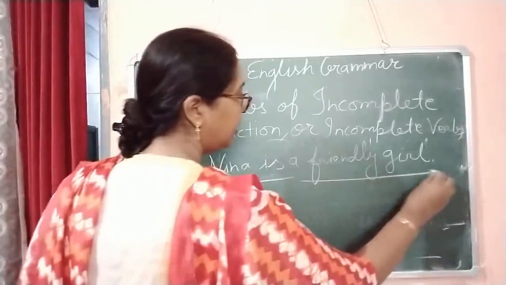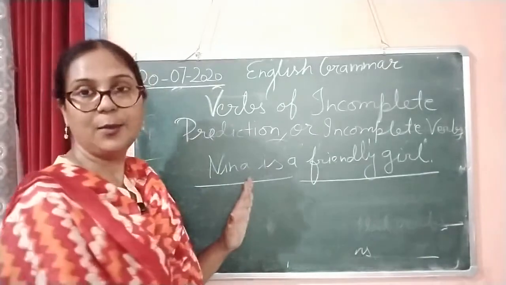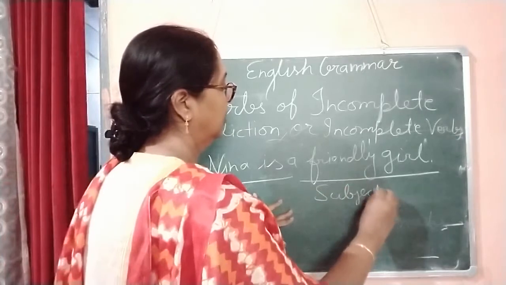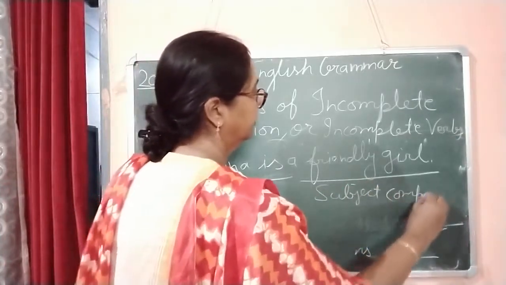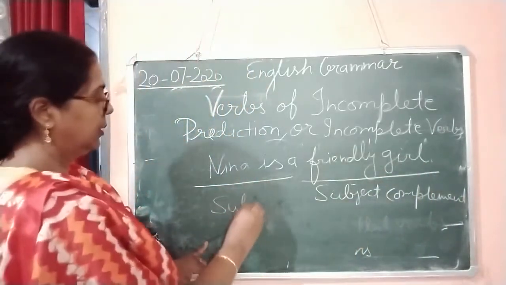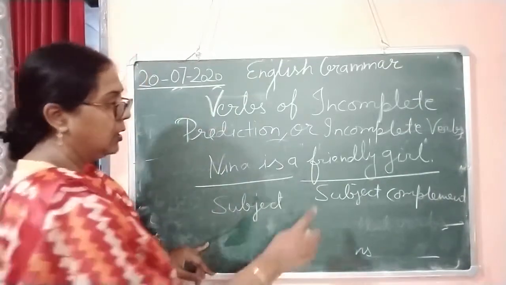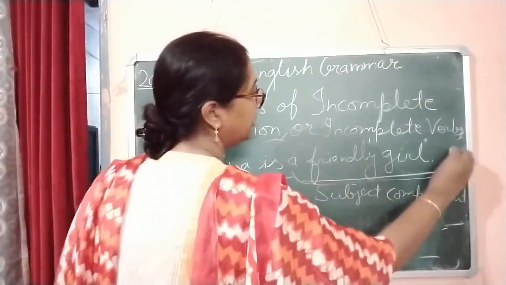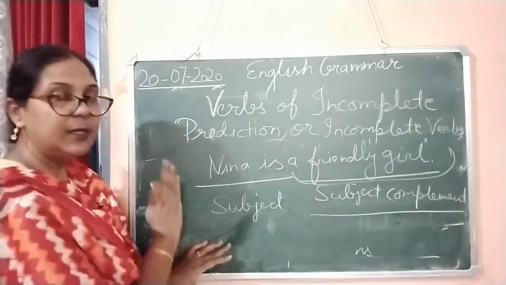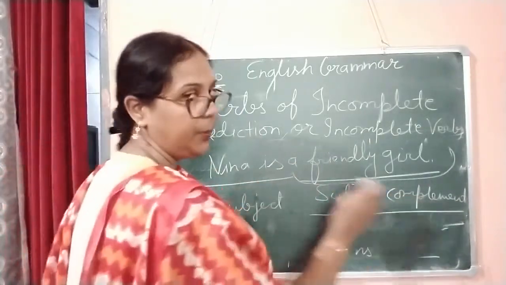A friendly girl is the complement of this subject. So this is called subject complement, because without it this sentence is not going to complete.